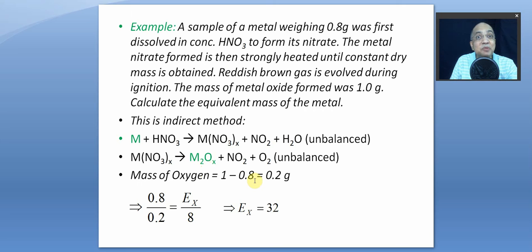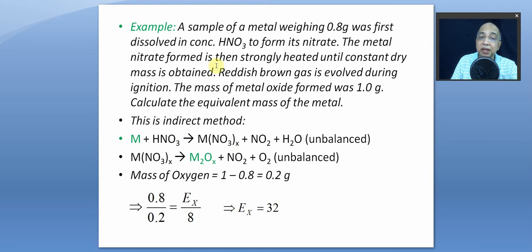So it's an experimental method. Valency can be known only when you apply Dulong-Petit's law, get the approximate valency, and then round off to the nearest number. That is a different technique. But here we are finding equivalent mass experimentally. A sample of metal weighing this much gram was first dissolved in nitric acid to form nitrate.